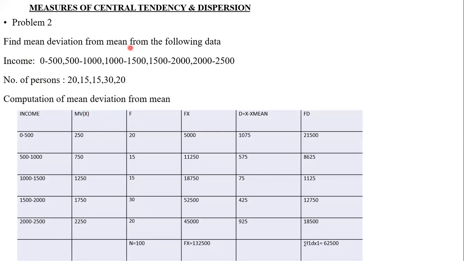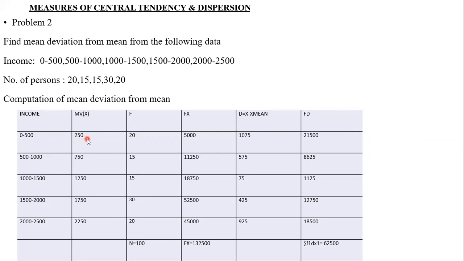Find mean deviation from mean from the following data. See, this is a continuous series. 0 to 500, 500 to 1000, 1000 to 1500, 1500 to 2000, 2000 to 2500. This is the number of persons: 20, 15, 15, 30 and 20. So compute mean deviation from mean. So this is the income, that is the class intervals.